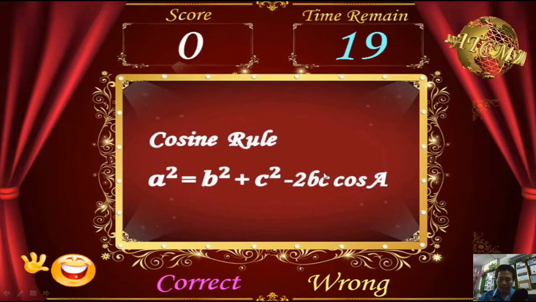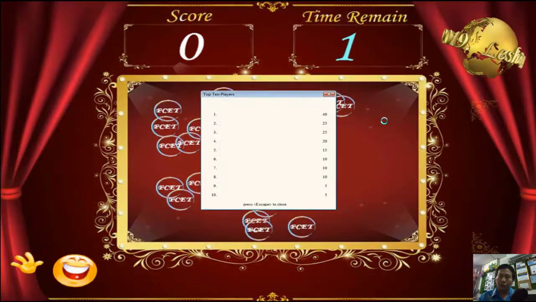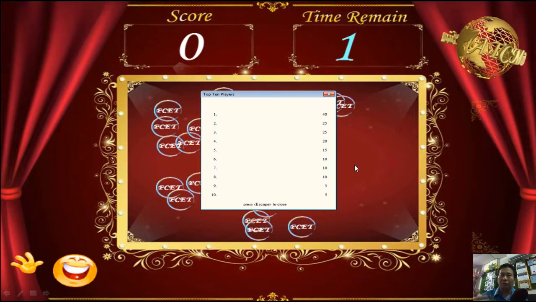But let's say the player answers wrongly, for example this one is correct but the player presses wrong, then the game will start over. Or if the timer equals 0, it will show a high score, and then the game will also start over. When the player reaches a score of 100, a page saying you win the game will come up.